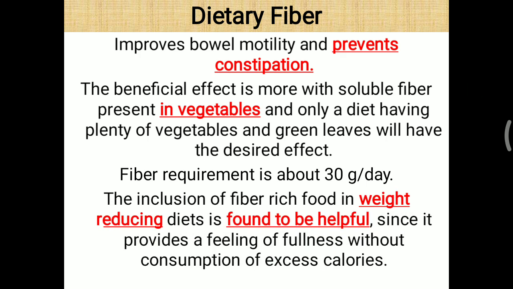The inclusion of fiber-rich food in weight reducing diets is found to be very helpful. To reduce body weight, it is advisable to take more dietary fiber, since it provides a feeling of fullness without consumption of excess calories, which is very advantageous particularly for weight reduction. So that's all about the importance of carbohydrate in our body.